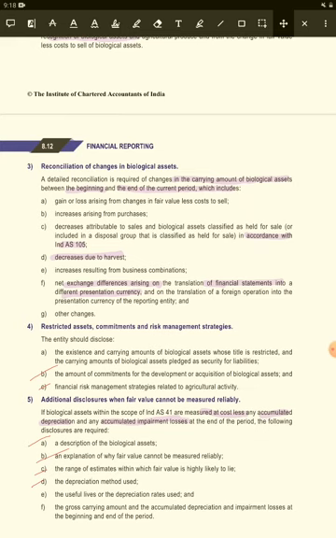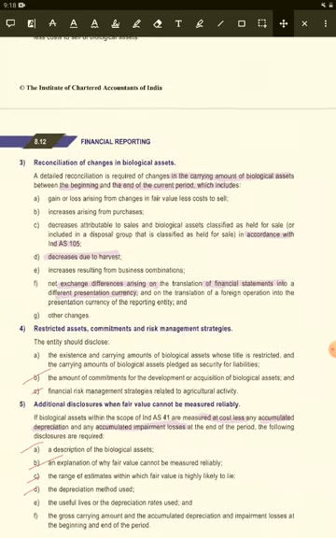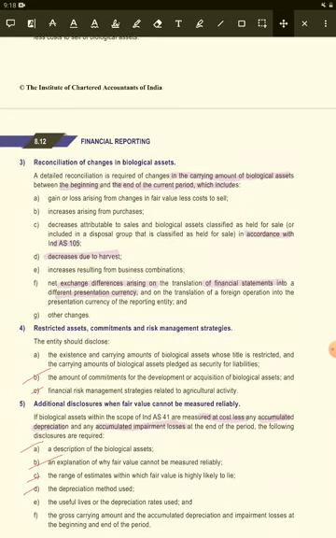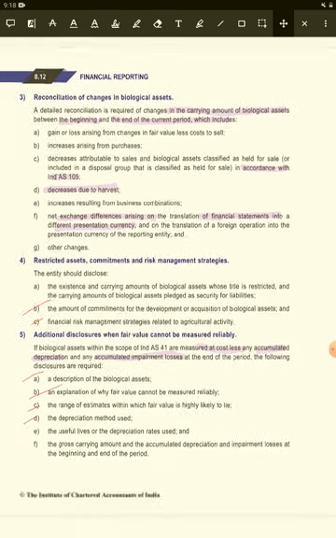What we charge in the profit and loss account, we should not forget. Then increase arising from purchases, decrease attributable to sales and biological assets classified as held for sale, or included in disposal groups according to Ind AS 105.